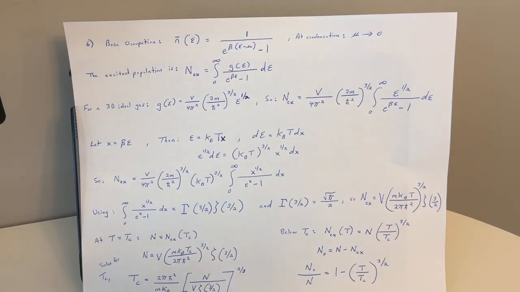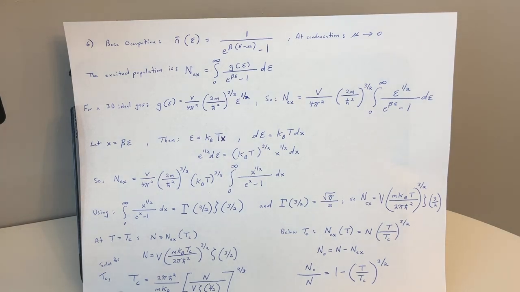Okay, and at T equals T_c, N equals N_ex of T_c, so N equals V times the quantity m k_B T_c over 2 pi h bar squared to the 3/2, zeta of 3/2.